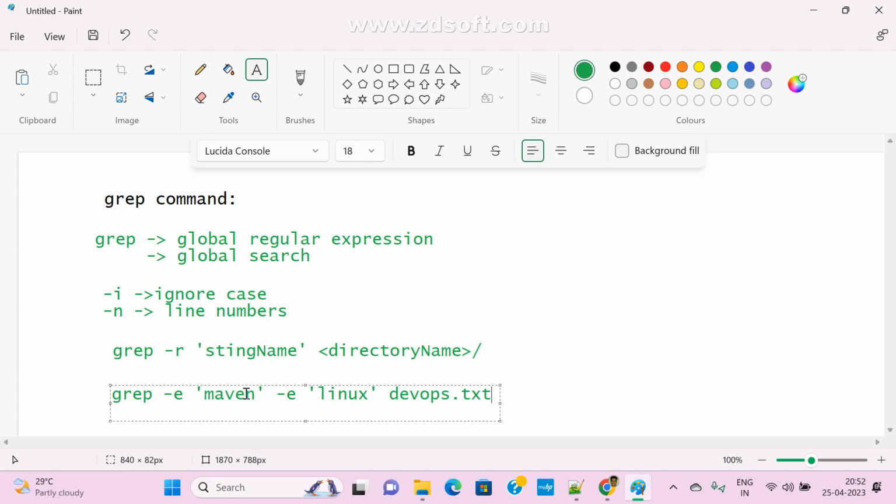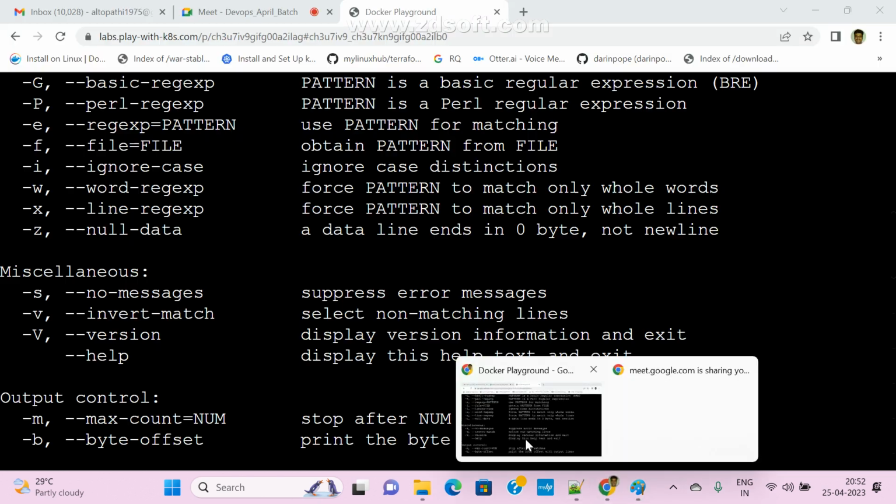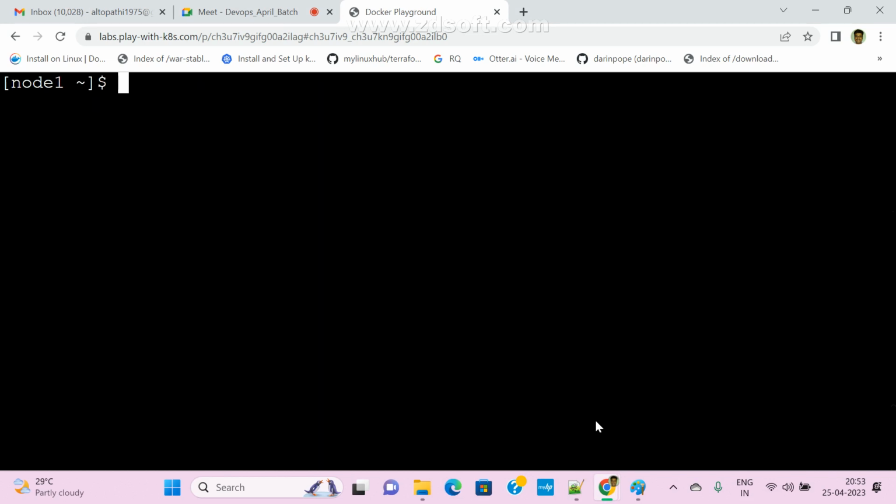So to overcome this problem, actually grep won't support multiple strings the same way. There is one more command, the egrep command. Directly we can pass like this. Now see here, Linux, devops.txt. Both are same, guys. Now let me execute the same command and see whether it will work or not. If you want to search multiple, we can pass like this. Now I don't want to use E. Simply we can use egrep. Now no need to use hyphen E. Directly we can search it.